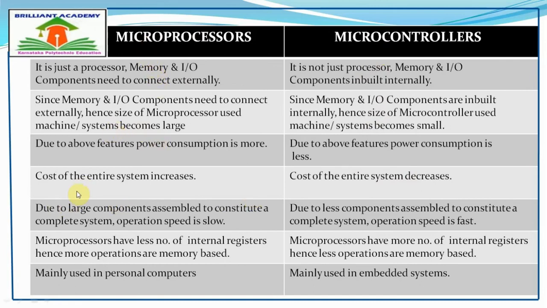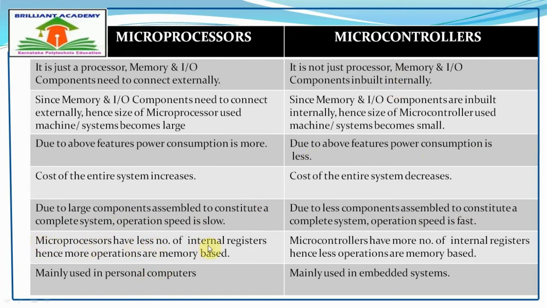In a microprocessor, due to large components assembled to constitute a complete system, operation speed is low. Whereas the speed is fast in microcontrollers.